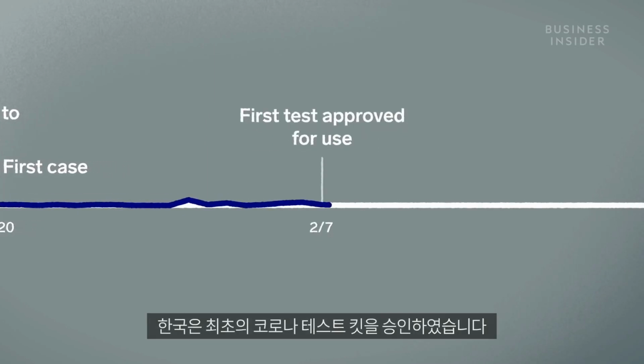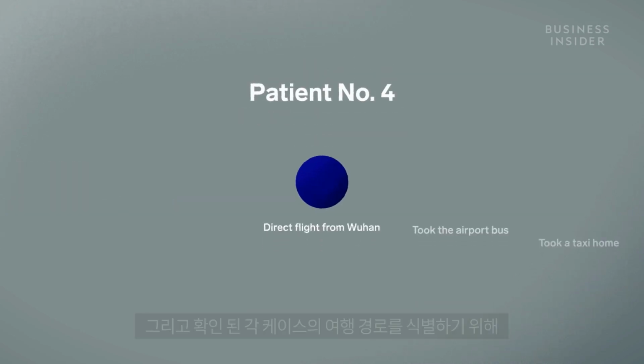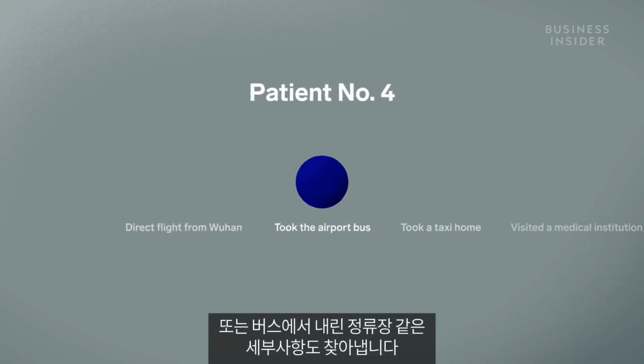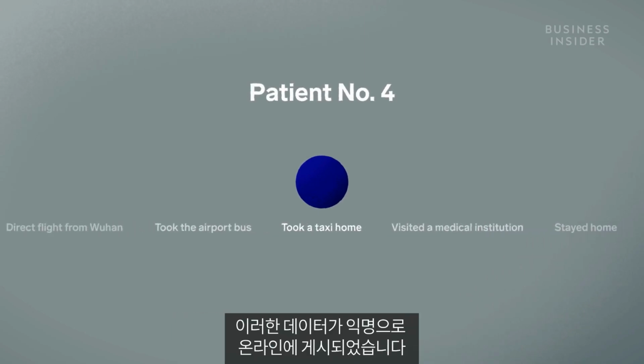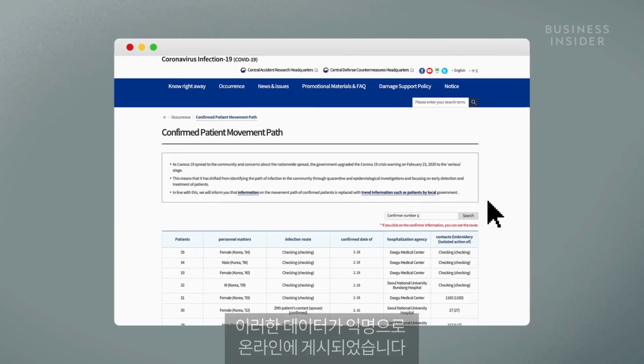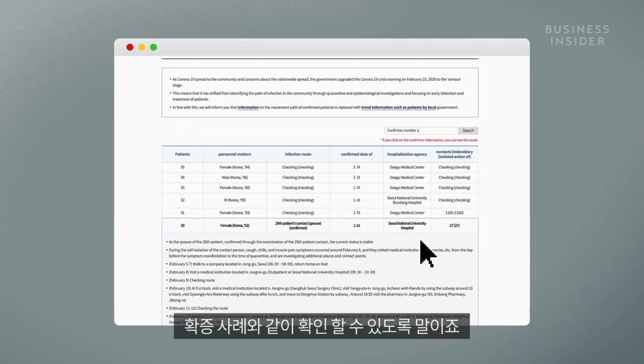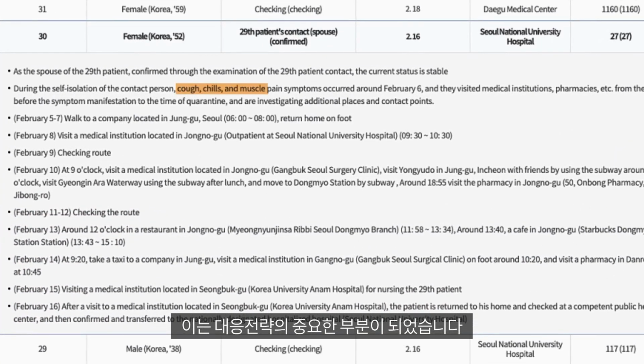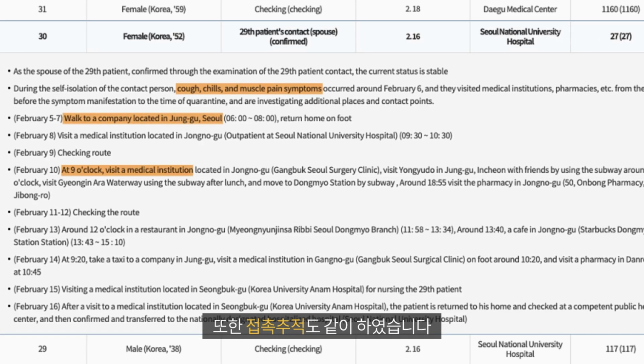By early February, South Korea's first test had been approved, and it used extensive contact tracing to identify the travel of each confirmed case, down to details like a person's seat number or what stop they got off the bus at. The data was anonymously posted online, so people could check if they came in contact with a confirmed case. This became an important part of its strategy. Not only was it testing aggressively, but it was also contact tracing. Anyone who was thought to be infected could then be tested and isolated.